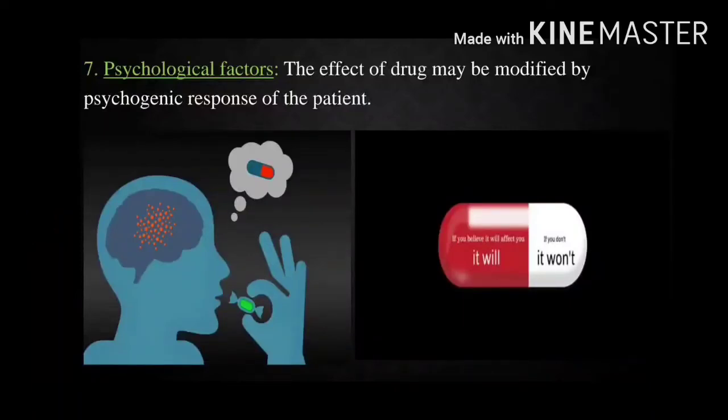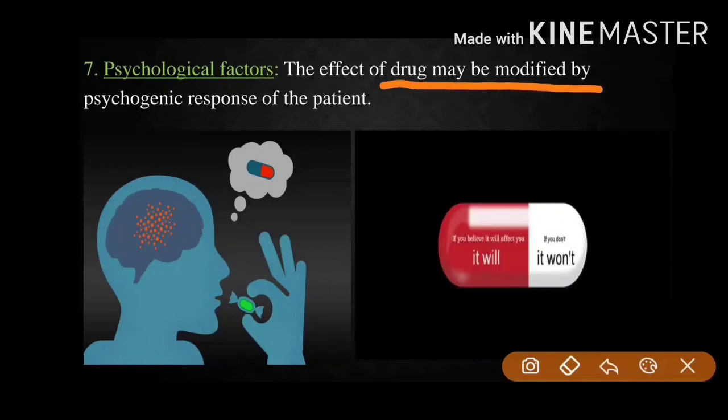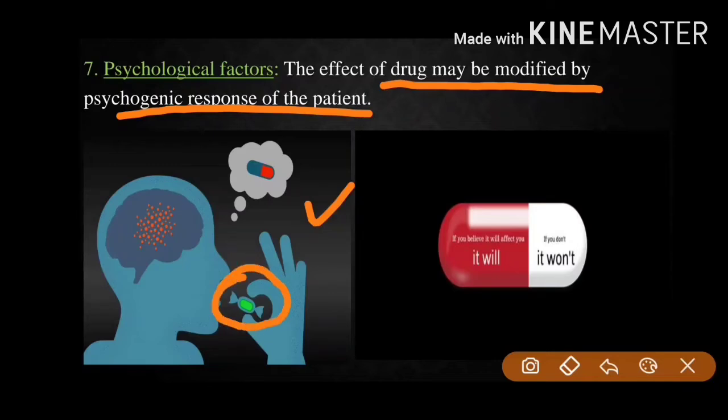So this is the psychological factor. Here the effect of the drug may be modified by the psychogenic response of the patient. That means here the patient is being given a placebo, and placebo means dummy medication. As figure number 1 shows, it is not the medicine, but the patient is told that this is the medicine, and if you have this medicine you are going to be healthy again.